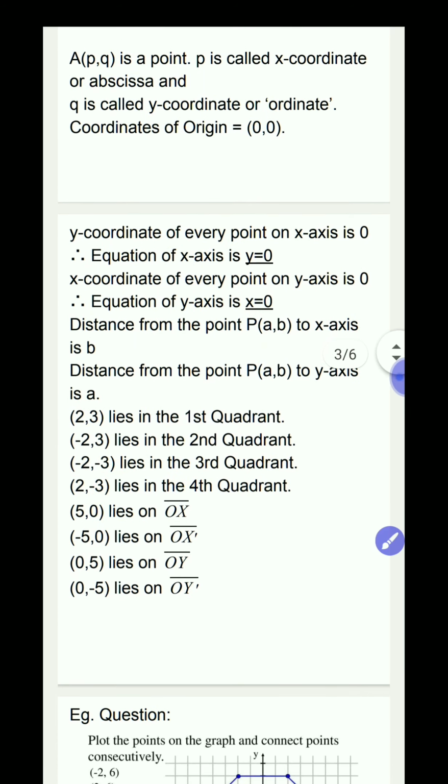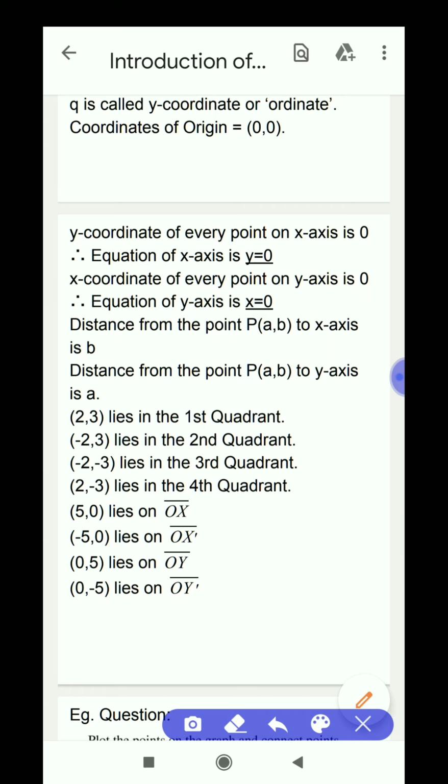The y-coordinate of every point on the x-axis is 0. Therefore, the equation of the x-axis is y equal to 0. The x-coordinate of every point on the y-axis is 0. Therefore, the equation of the y-axis is x equal to 0.